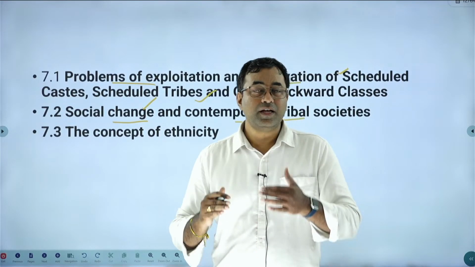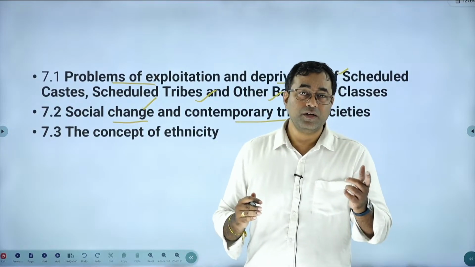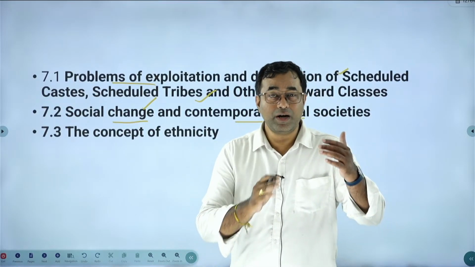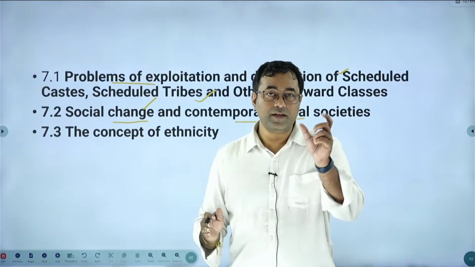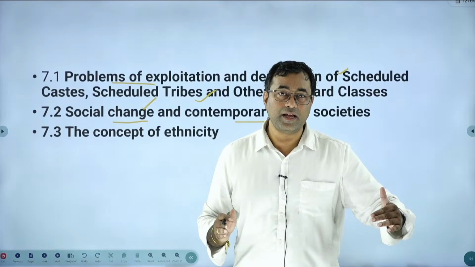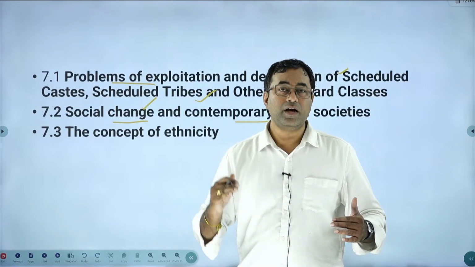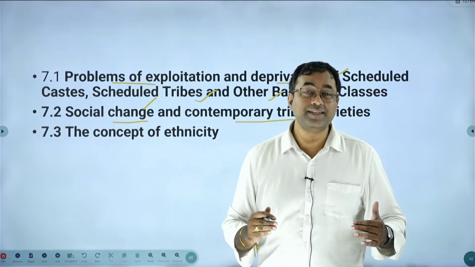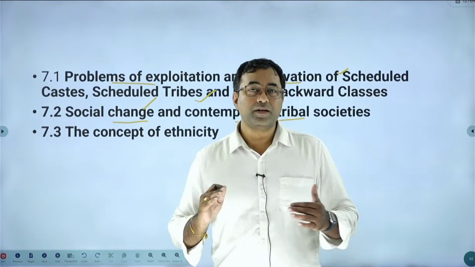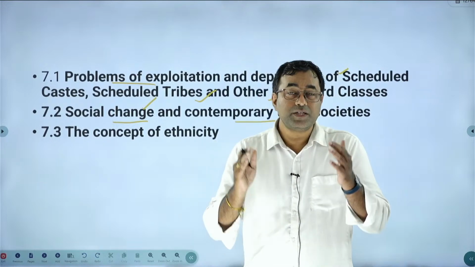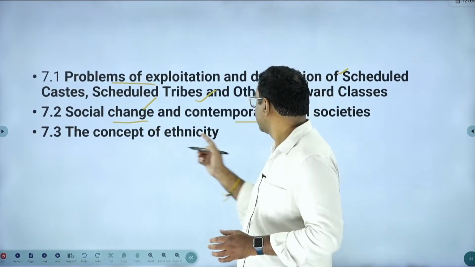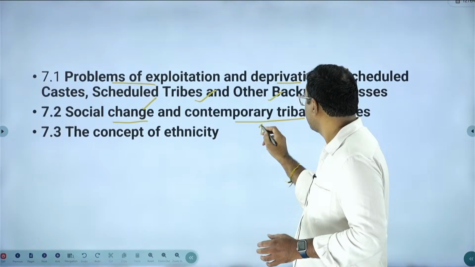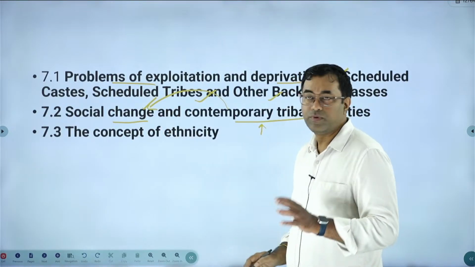Automatically, the changes which occur in one institution or one particular area will impact other areas. So if economic relations are declining, automatically it will have an impact on family relations, on religious relations, and on other features which are followed by the people. That is what we call social change. So in contemporary tribal societies, the factors which led to social changes will be discussed.